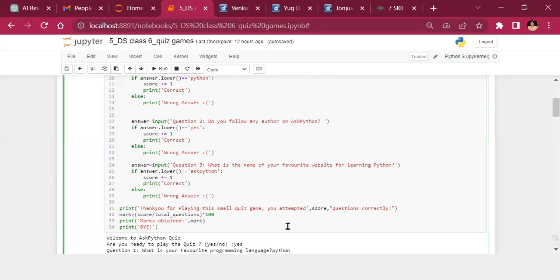You attempted the count of scores. So we already know if you got everything correct, you would have got 3. If you got any one of them wrong, you'll get a score of 2. So what will be the idea? You attempted 2 questions correctly. Marks is scored divided by total questions into 100, and then you print marks obtained is marks, and then print bye. So pretty simple. Let's start by playing this.